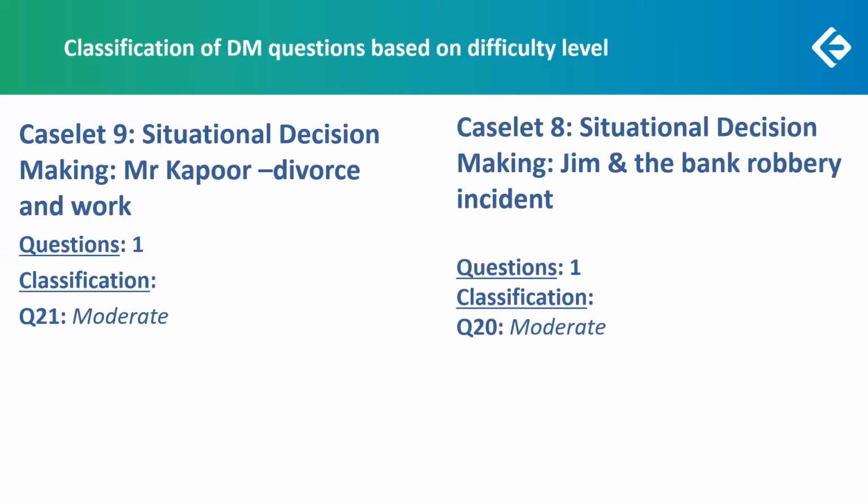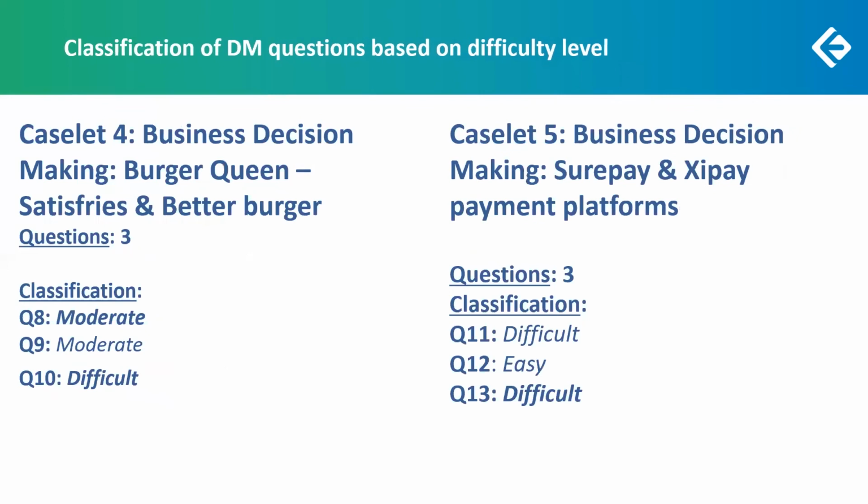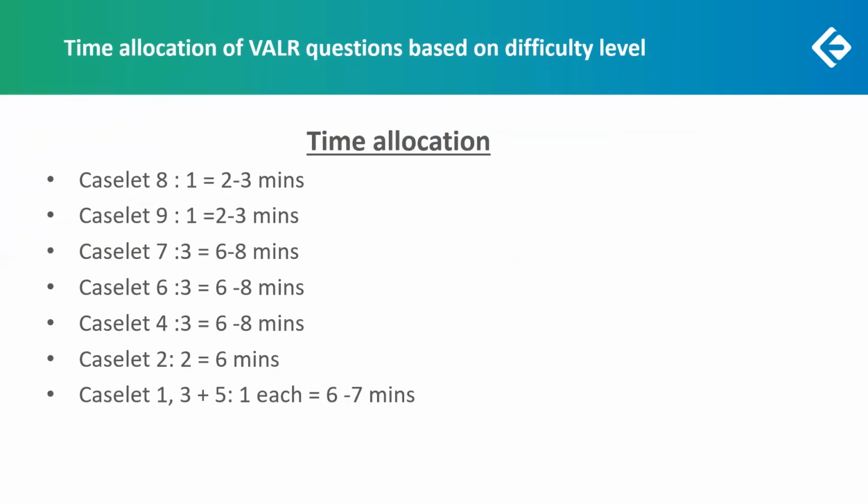And we could also consider caselet 2, caselet 4. Let's look at caselet 4, which is the Burger Queen one, easy enough. We could also consider perhaps one question each from caselet 1, 3, and 5. If you carefully look, because you had the time, it isn't that you had to rush with time. There was sufficient time. So you could examine these caselets, and that easy question stood out very clearly.